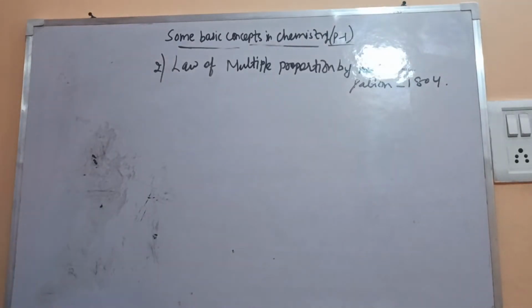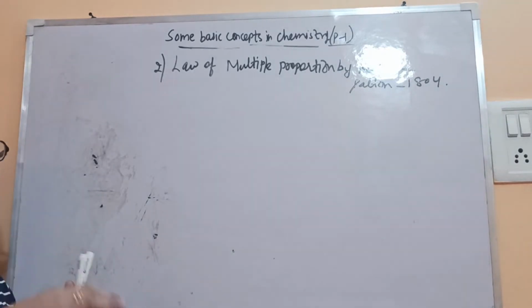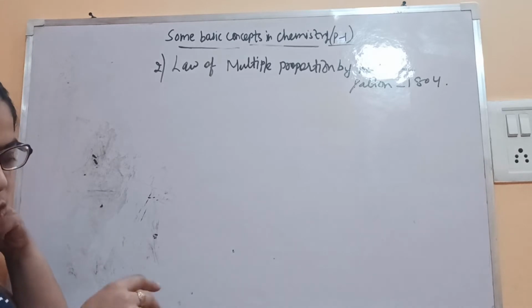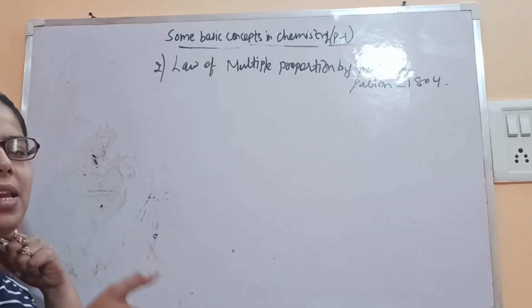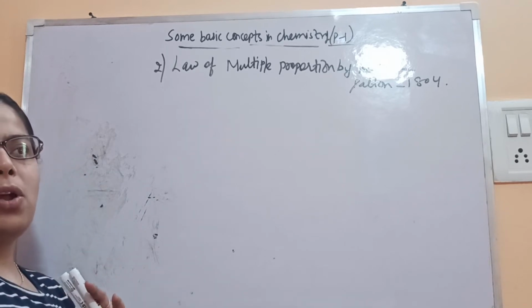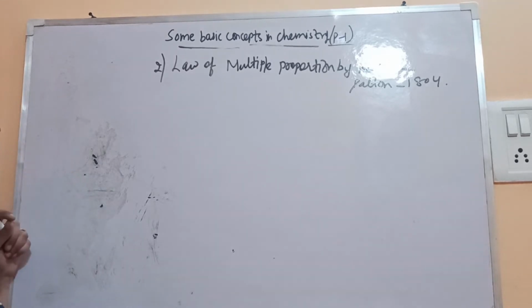Now what's the meaning of this law? Whenever elements combine to form one or more compounds, they always combine in a fixed ratio by masses, and in those compounds also they will possess a simple whole number ratio. Okay, so let's see the statement of this.